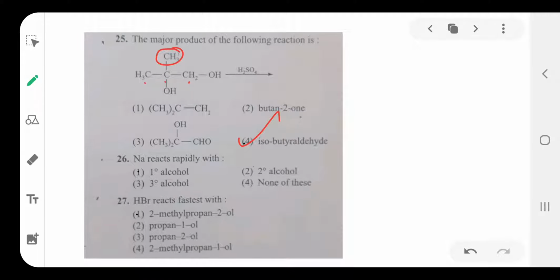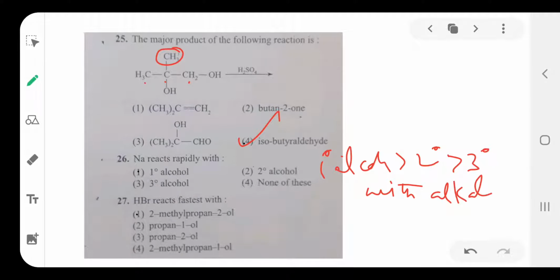Sodium reacts rapidly with alcohol. Generally, in the reactivity of alcohol with alkali metals, primary alcohol is more reactive than secondary alcohol, then tertiary alcohol. Which one reacts fastest with metals?